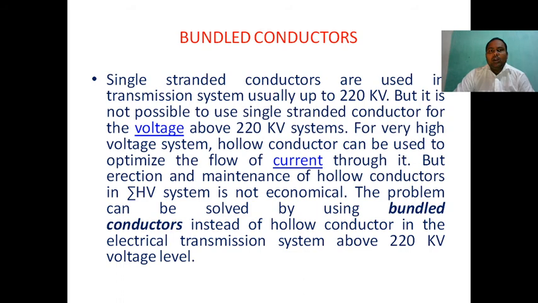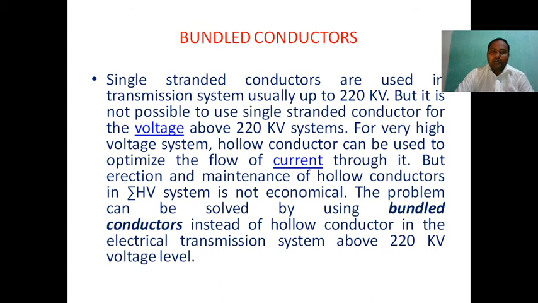A single stranded conductor is used in transmission systems usually up to 220 kV, but it is not possible to use a single stranded conductor for voltages above 220 kV. For very high voltage systems, a hollow conductor can be used to optimize the flow of current through it, but erection and maintenance of hollow conductors in HV systems is not economical.